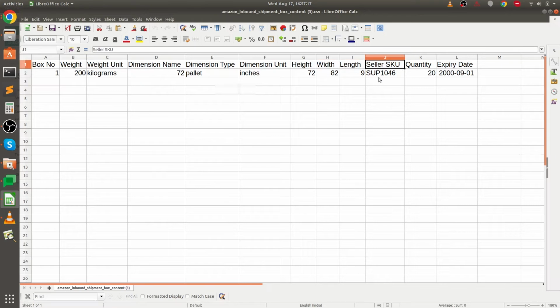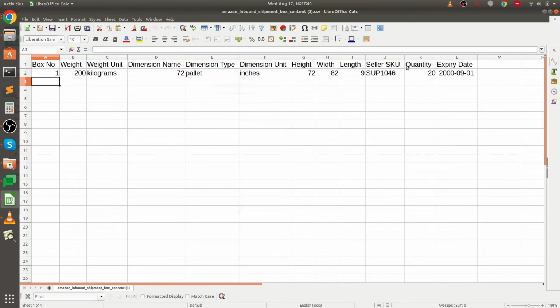Now say for example, a particular box contains multiple SKUs, then here you need to add multiple lines with the same box number. So in box number 1, the seller SKU can be this, or there can be another SKU also given against the same box number.